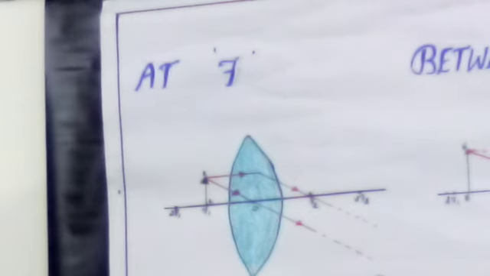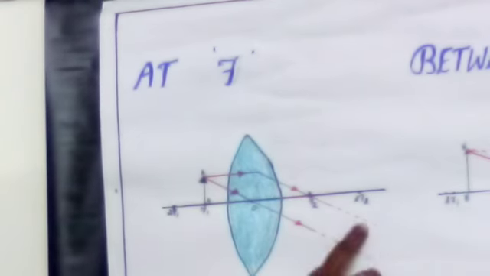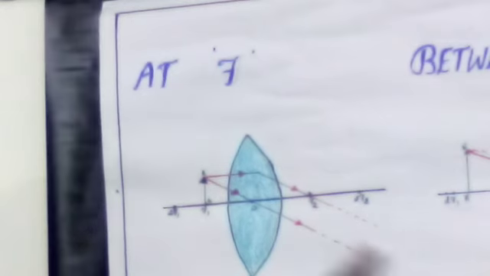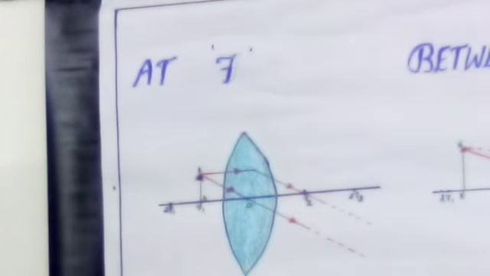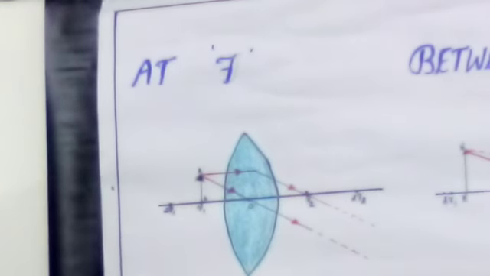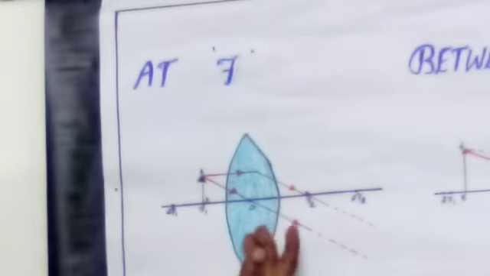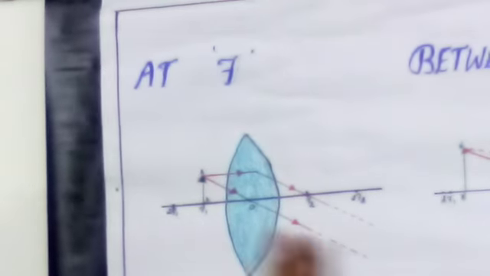So here these two rays never meet anywhere. The two rays never meet anywhere here. So the image is forming at infinity. The image is formed at infinite distance; we cannot get the image nearer to this lens.